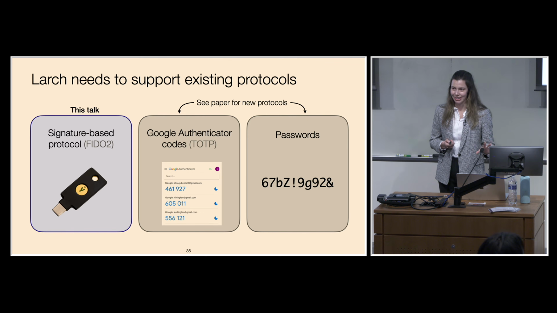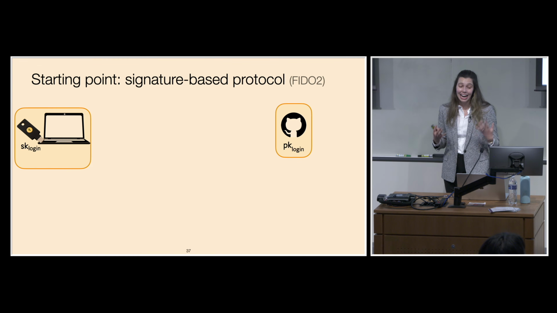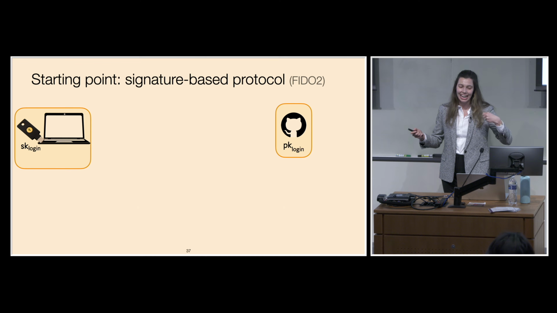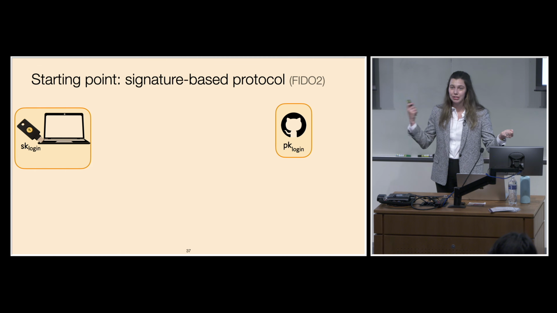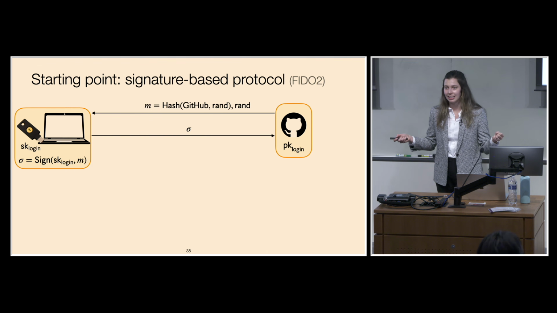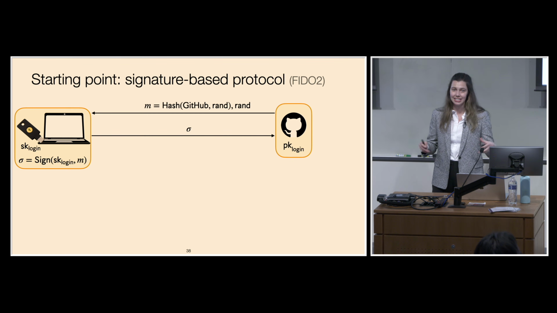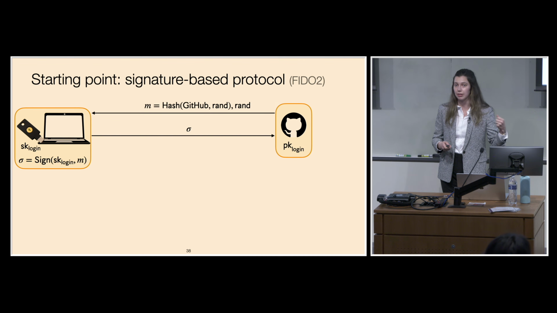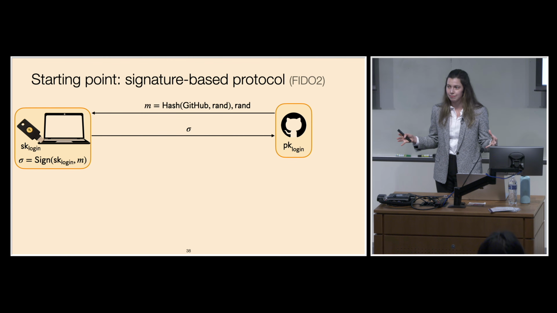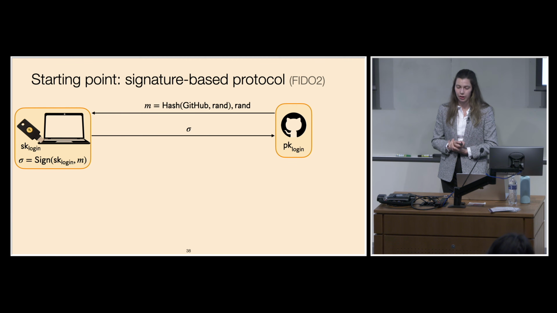OK, so now I'm going to dive into some more technical material. As a starting point, let's just take a signature-based protocol as it exists and is standardized on the web today. In these protocols, the client has some secret signing key, and the web server has some corresponding public verification key. To authenticate, the web server is going to send some random value to the client. The client is then going to use its secret signing key to sign some hash of the web server's name along with this random value. Then it sends the signature back to the web server, and the web server can then verify using its corresponding public key. So this is just a simple challenge response-based protocol.